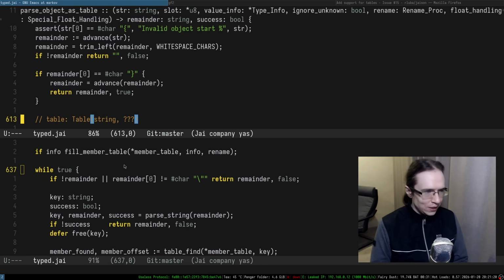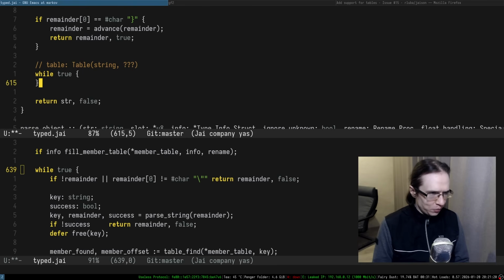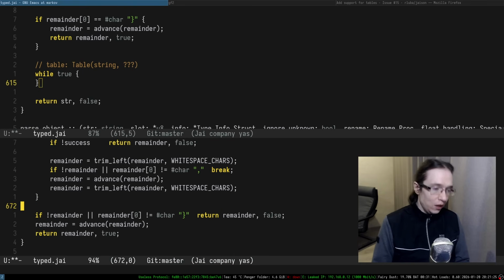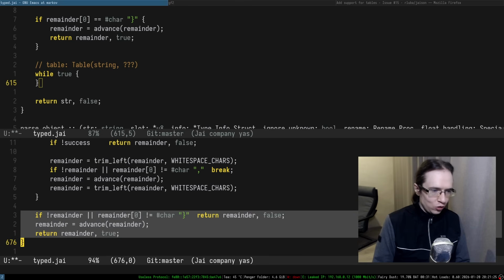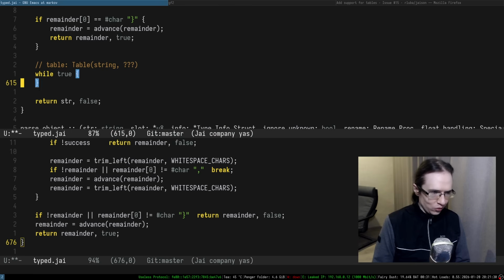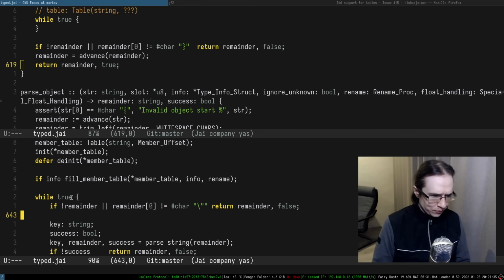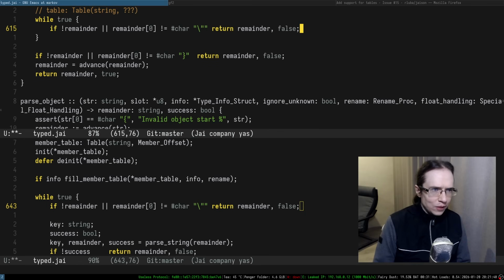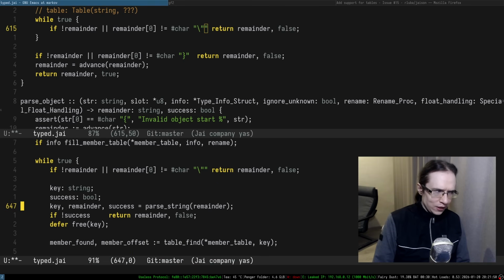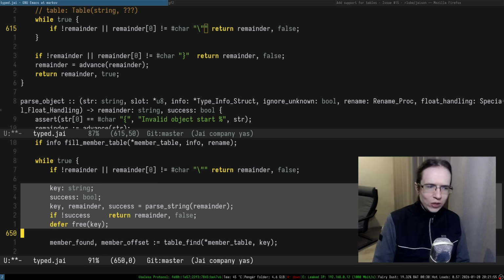But in any case, we have an infinite loop in here which does the parsing. Do we have anything after that? All right, so we're just stripping the remainders and checking that this entire thing ends with a curly brace. That is understandable. Not that difficult, honestly. Okay, so we're checking whether the remainder, I'm not quite sure if it's ended, and the first thing is not equal to a quotation mark. I'm not really sure about that. Maybe it's some sort of an assumption that is expected somewhere else in the code.